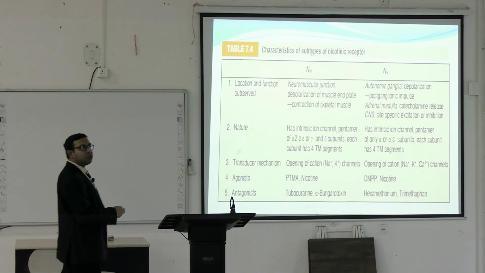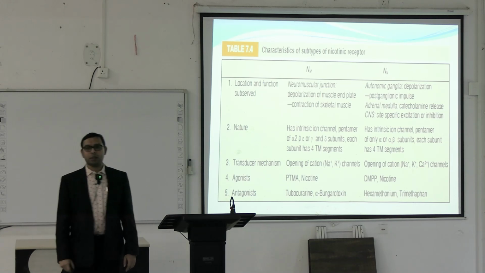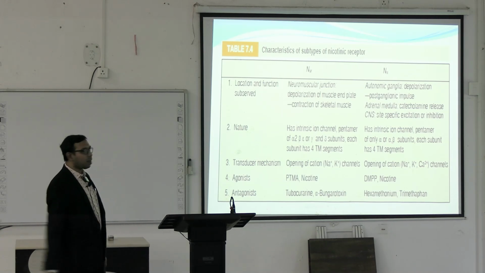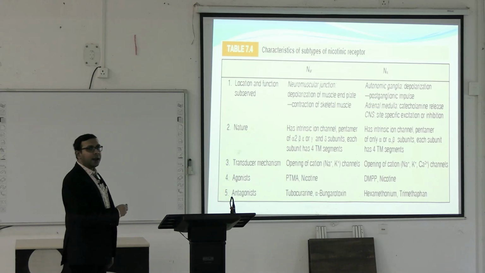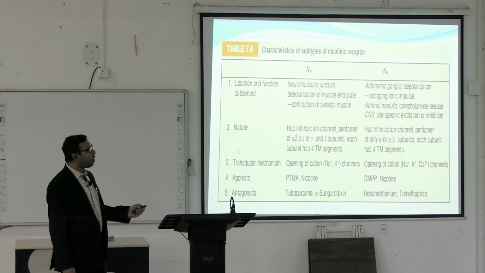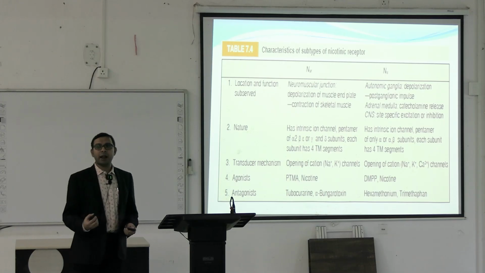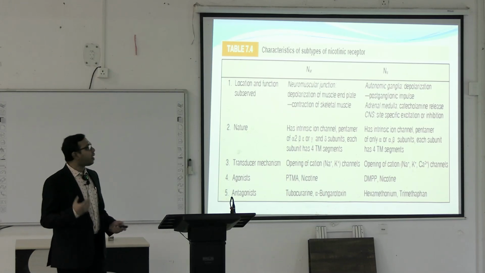When these NM receptors are activated, they mainly cause depolarization of the muscle end plate and contraction of the skeletal muscle. Whereas the NN receptors are present mainly on the autonomic ganglia, and they cause depolarization and postganglionic impulses are generated. They are also present in the adrenal medulla. When these adrenal medulla NN receptors are activated, there will be release of catecholamines.